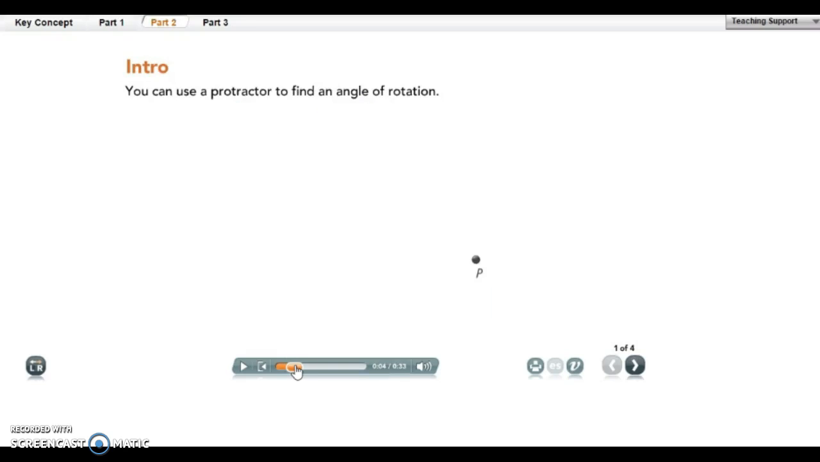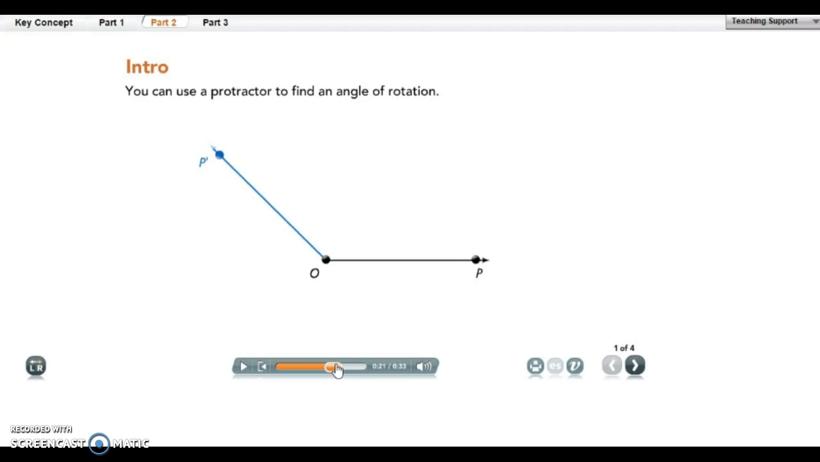Okay, this one you don't have anything to write on. I'm just going to show it to you real quick. We have the point P here, and we also have the origin. So once we have our origin point, we're going to move our point P around our origin. So it is going to rotate. So here is our new point P, so point P prime. And then we want to know what our angle of rotation is. So we're going to put our protractor in.